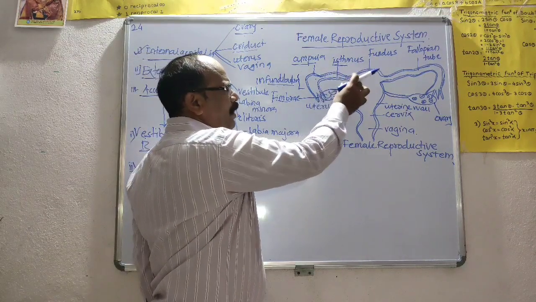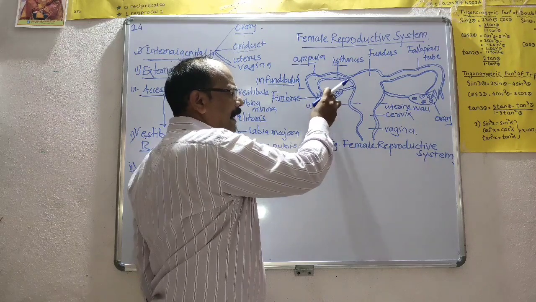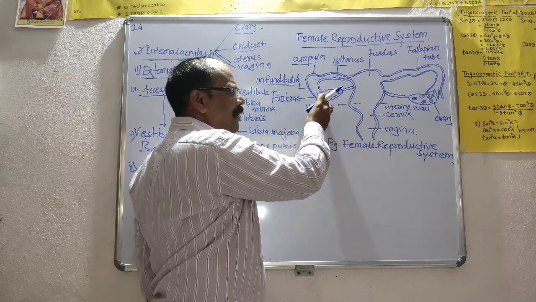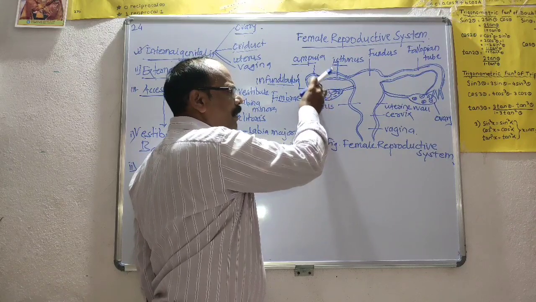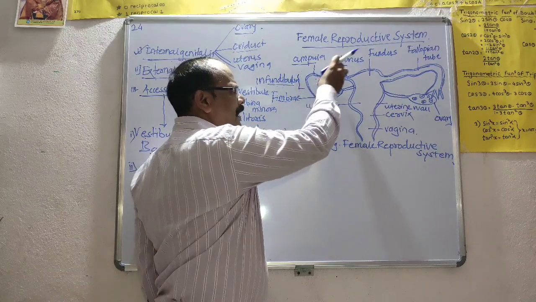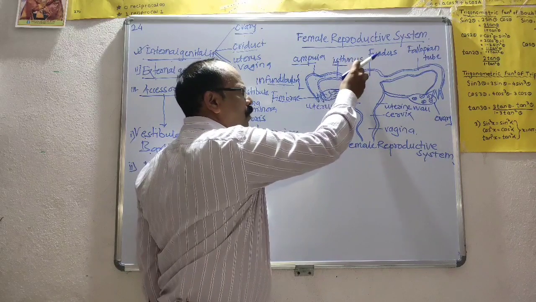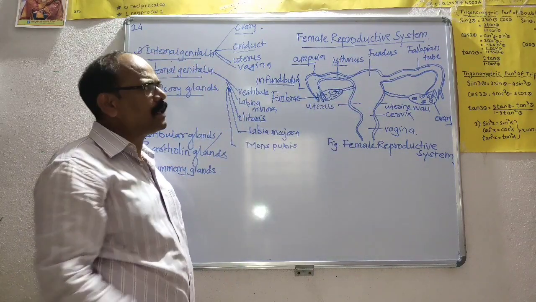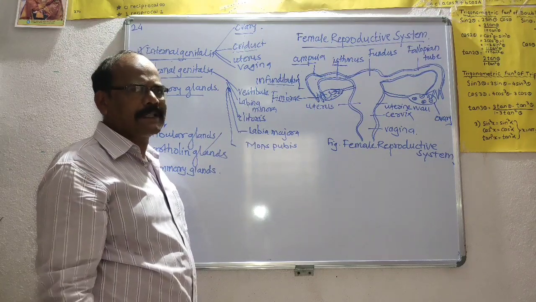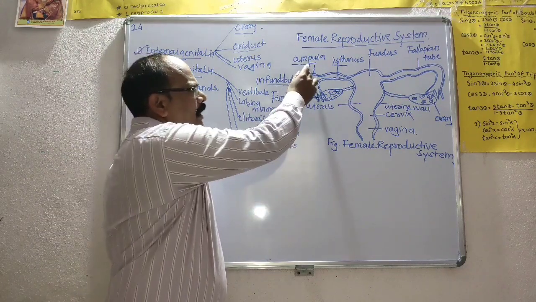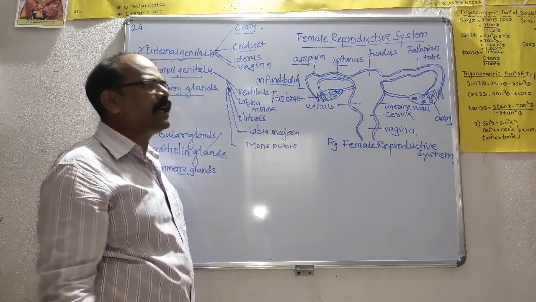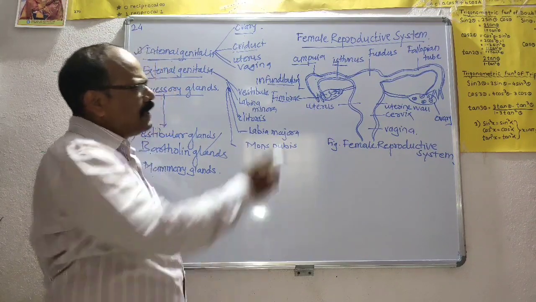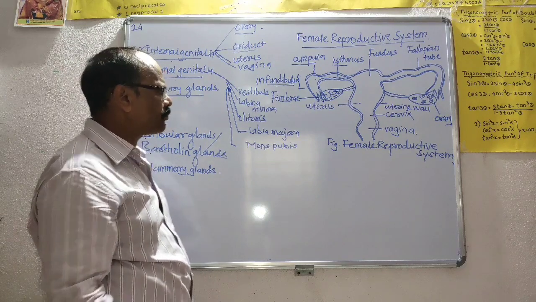This fallopian tube will capture the egg which is released by ovulation. It is captured through the fimbriae, and by the ciliated epithelium the egg is pushed forward and carried into the uterus. For that purpose the fallopian tube is important. Particularly, the ampulla is the site where the process of fertilization takes place.